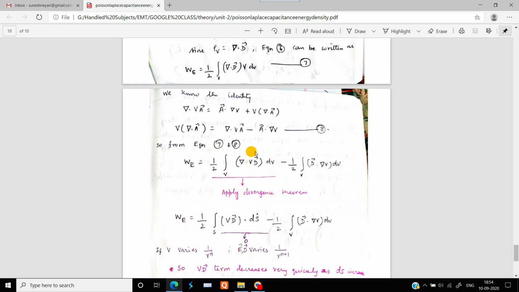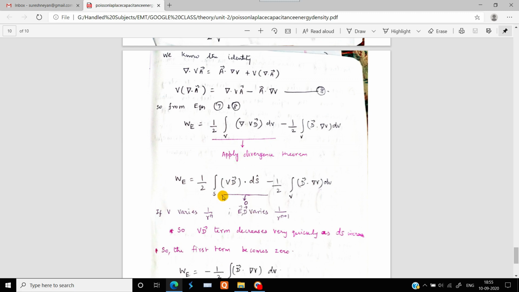If we apply the divergence theorem to this particular term only, then this term can be written as 1 by 2 surface integration of V D, because this V D is available as a vector term. This is a scalar and this is a vector, so we will be having this as a whole vector.